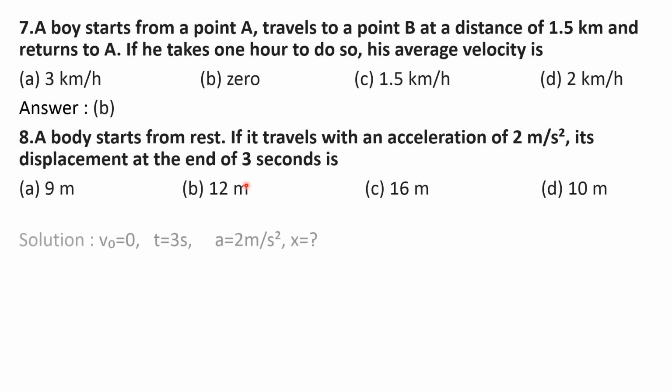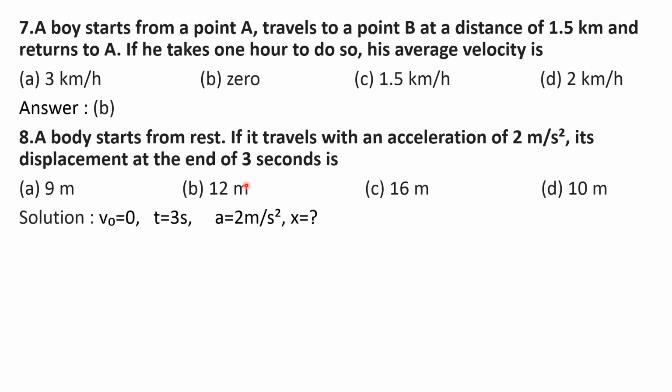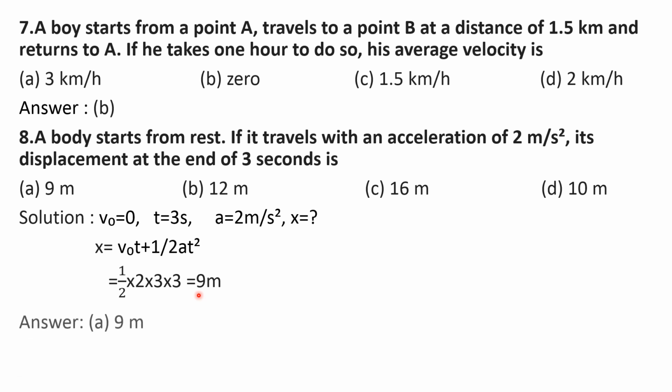Using these three, you need to find x using the equation x is equal to V0 t plus half a t square. Substitute the values. Here the V0 value is 0, so V0 t becomes 0. So x is equal to half a t square, half into the a value that is given as 2, and the t value that is 3 seconds. So half into 2 into 3 into 3, which is equal to 9 meter. So the answer is option A, 9 meter.